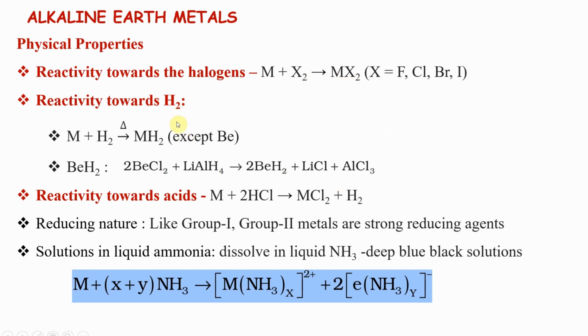With hydrogen it forms the corresponding hydrides because these are electropositive. They form the corresponding hydrides. Reaction towards acid is very simple. Acid la pota MCl2, similar with sulfuric acid as well. Now reducing nature, like group 1, group 2 metals are strongly reducing.